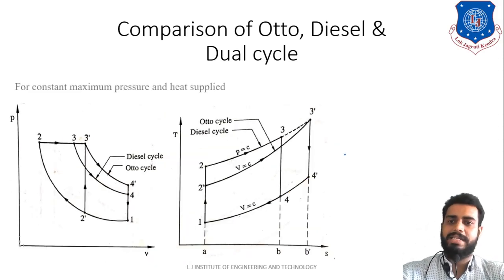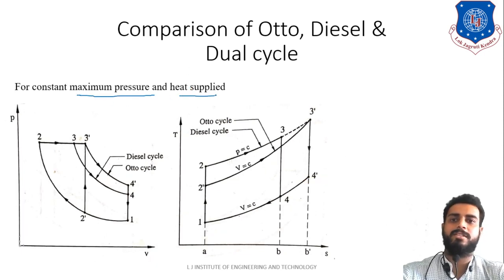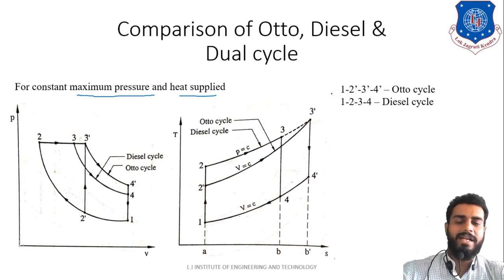Further, the last case is constant maximum pressure and heat supplied. Now, for constant maximum pressure and heat supply, here we have taken only two cycles, that is the Otto cycle and diesel cycle, right? And it is assumed that the behavior of the dual cycle will be intermediate between the Otto and diesel cycle, okay? So that is the assumption.